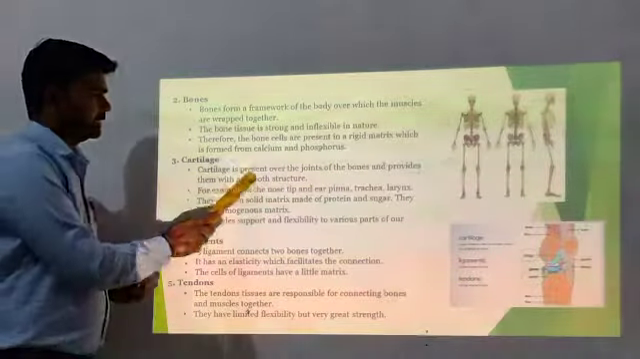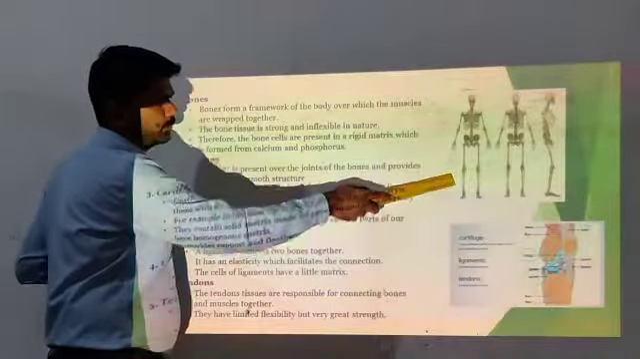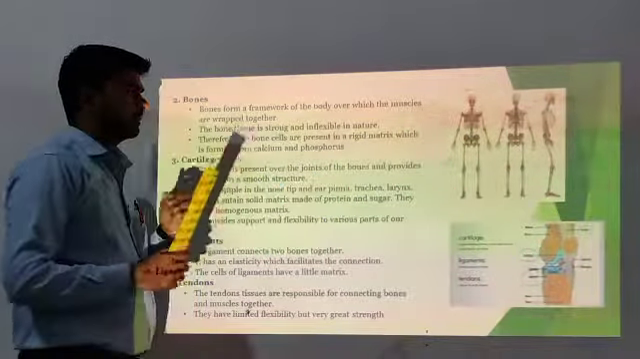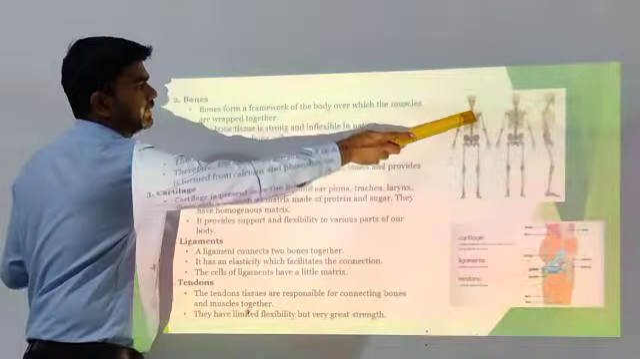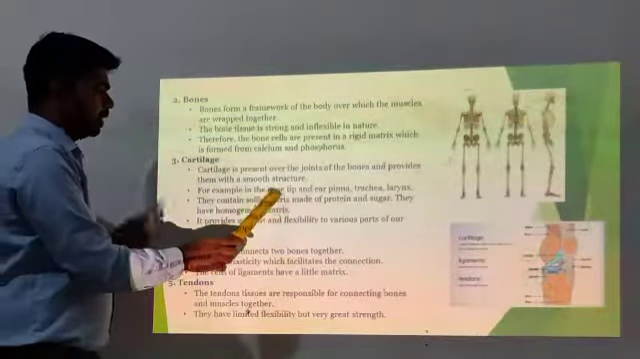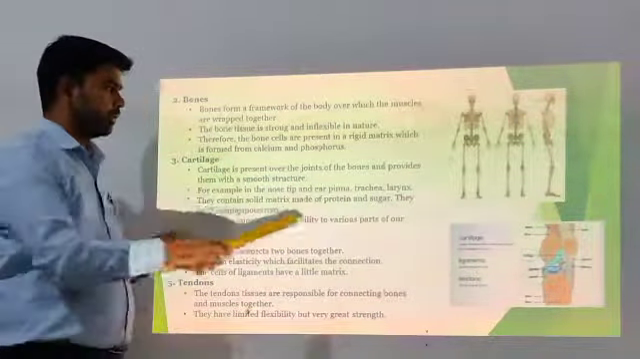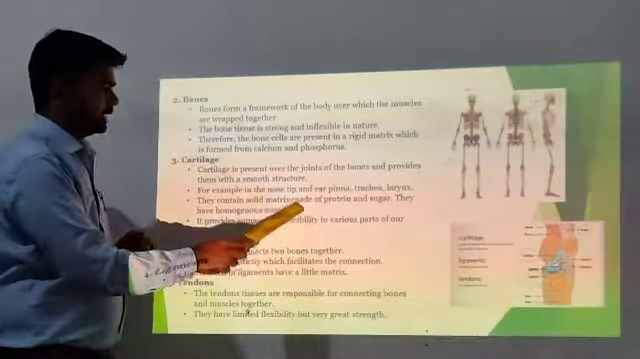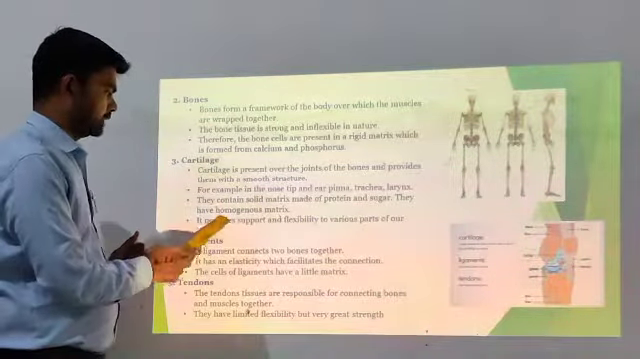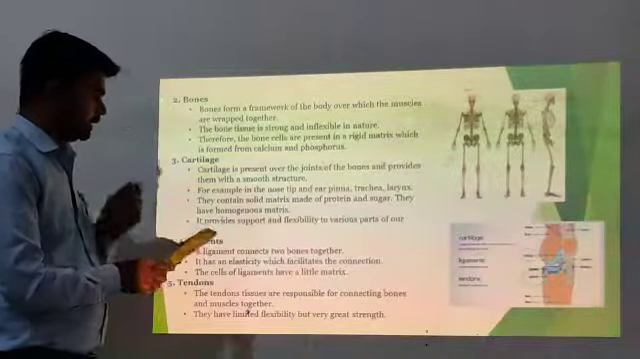What is cartilage? Cartilage is present over the joints of the bones and provides them with a smooth structure. This is our bone, and the cartilage is the soft structure over it. This is the larynx, and here we have a smooth bed-like structure, that is our cartilage. For example, the nose tip and ear pinna, trachea, larynx. They contain a solid matrix made of proteins and sugar. They have a homogeneous matrix. It provides support and flexibility to various parts of our body.